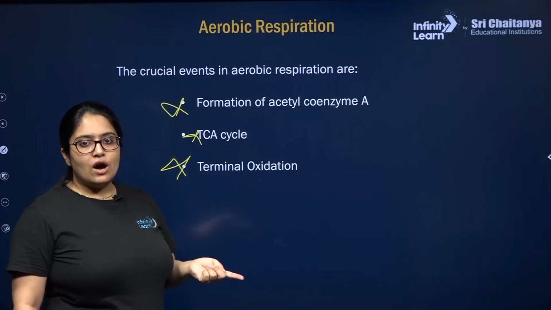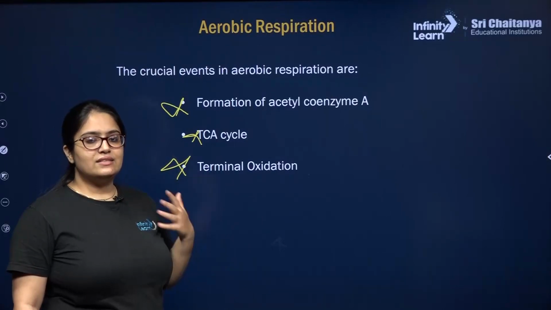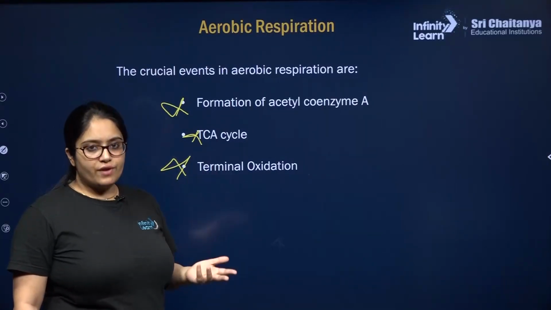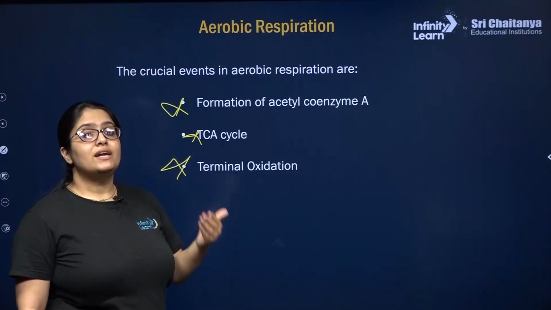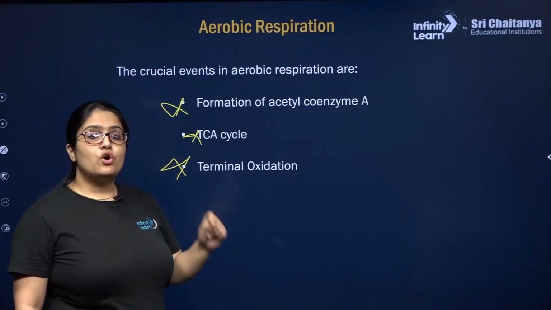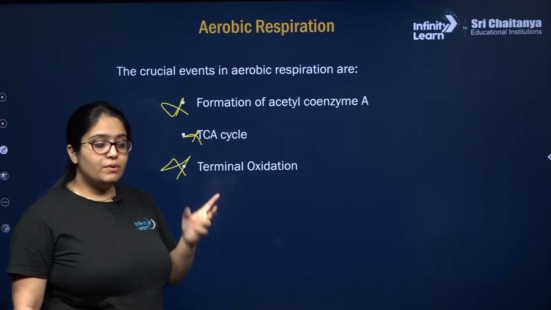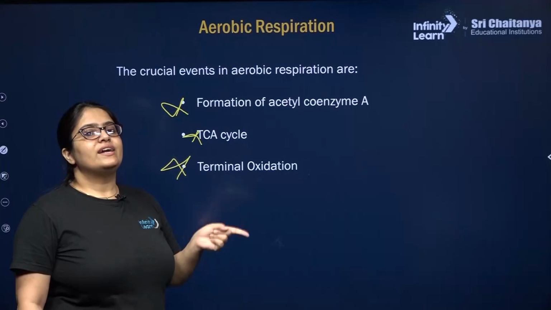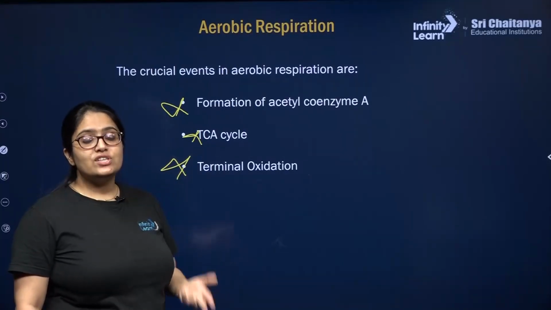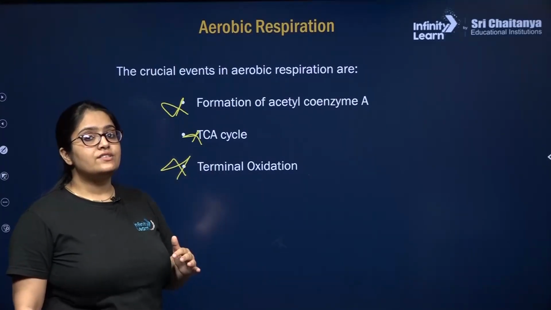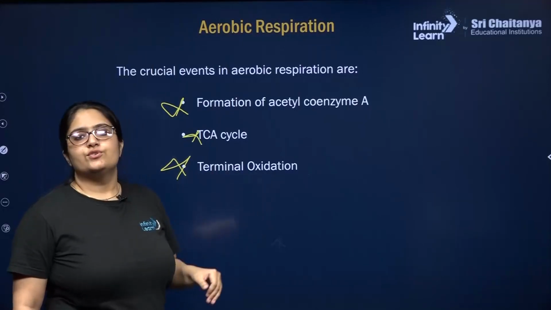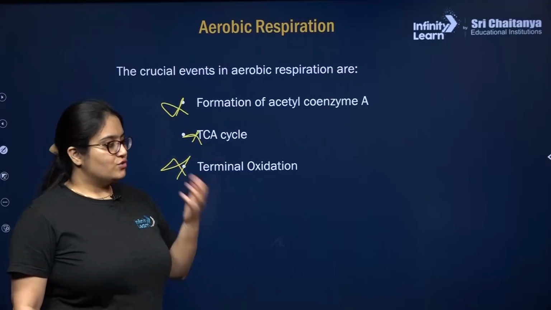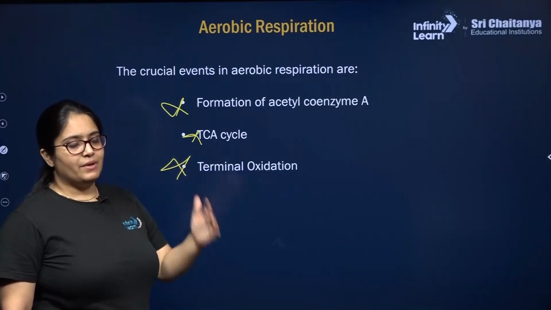So while oxidizing these NADH plus H plus and FADH2 molecules, again there will be release of energy and there will also be a build up of the proton gradient. Because of the proton gradient being built up between the outer and inner mitochondrial membrane, whenever this proton gradient breaks, it will release energy, and the energy released can be utilized to make several molecules of ATP using chemiosmosis, right? So all this I will be explaining in the coming minutes.